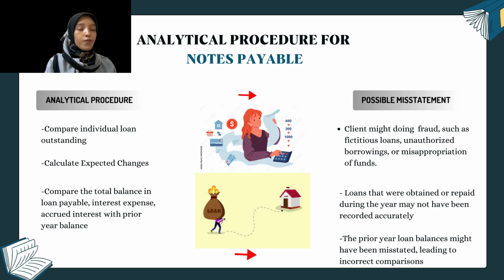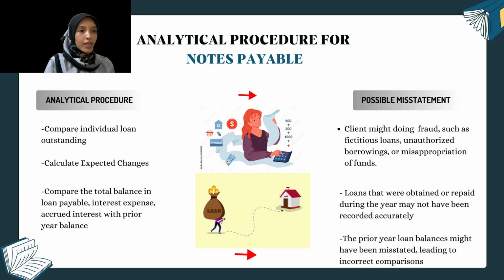Okay, first, if we do not recalculate or compare the early year balance with the total installment, our client might be committing fraud such as fictitious loans, unauthorized borrowings, or misappropriation of funds.